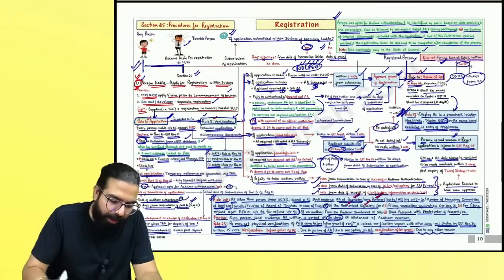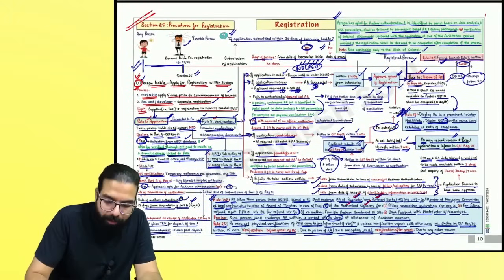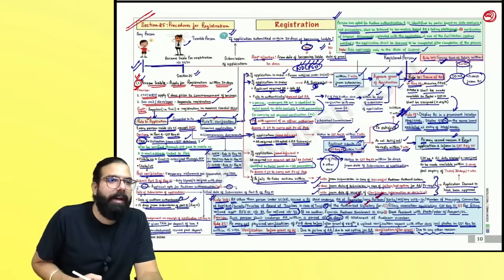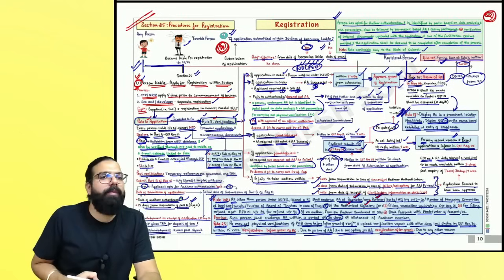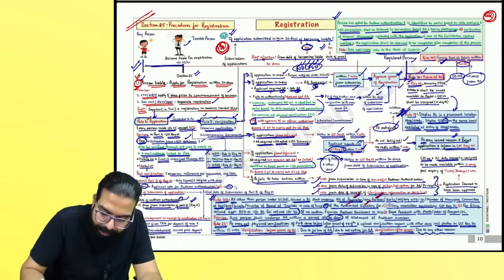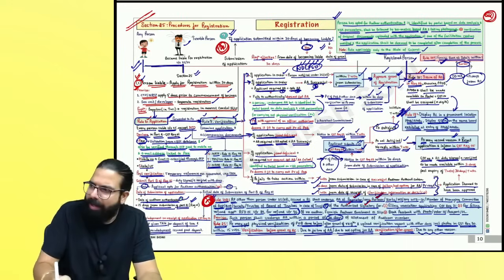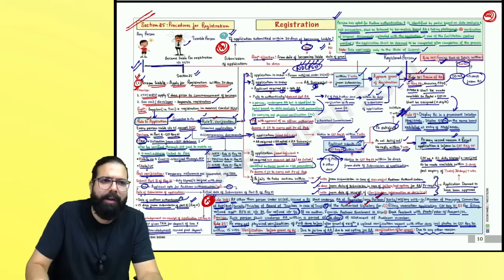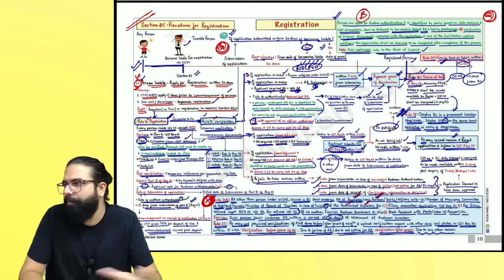The next one over here, section number 25. I will recommend you to read this chart. Why, sir? Because a small amendment is there. This point is there, which has come new: registration should be applied within 30 days. Rule number 10B, which is there. I like this point, everyone. These 3 points, I like them. Other than that, also you should read this chart. It is B graded from the exam point of view, but please, because of the amendment, read this and go.